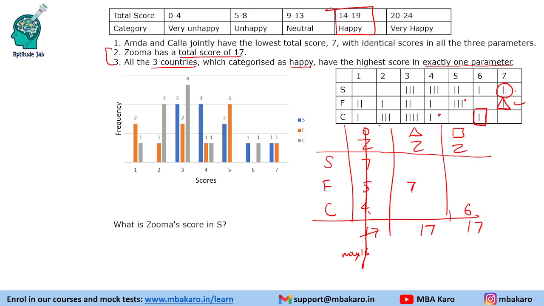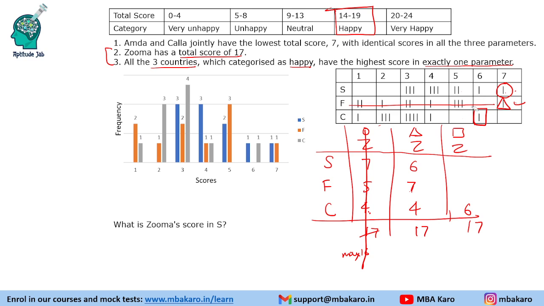Now the score in F is 7, we need 10 more points to get 17. So how to get 10 points? This is already used, so we need to get 10. The only possibility is 6 and 4 that make it 10. If you use these two, then you can make 10. We cannot use 5 and 5 because 5 is not present here. So in this scenario, it will be 6, 7 and 4.